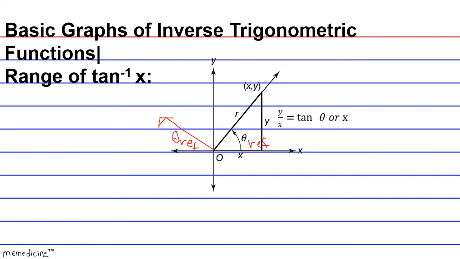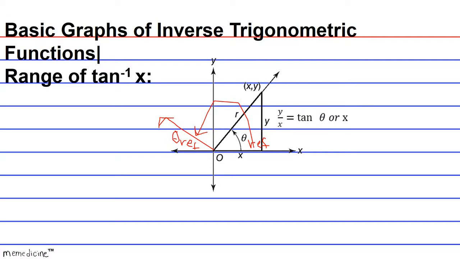Your calculator, let's say you had 1 right here in this expression. Your calculator is going to calculate the value of the reference angle, which in our example is 45 degrees, okay? But what if you're not interested in this acute angle in quadrant 1? What if you're interested in its equivalent in quadrant 2? That is to say, this obtuse angle. Well, what you would have to do to find out the value of that angle, because your graphing calculator is not able to do it for you, at least most models.